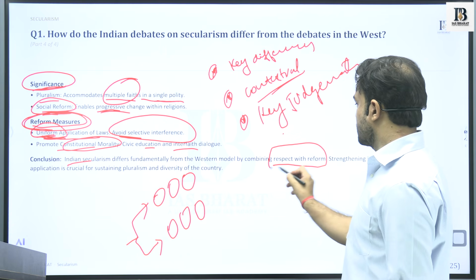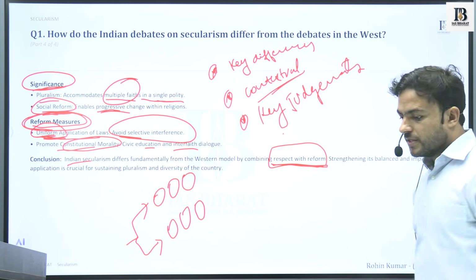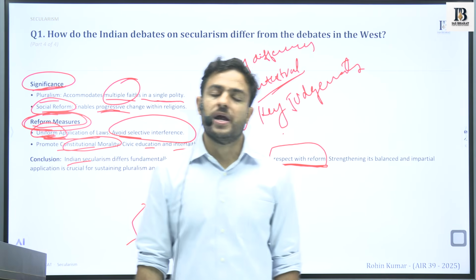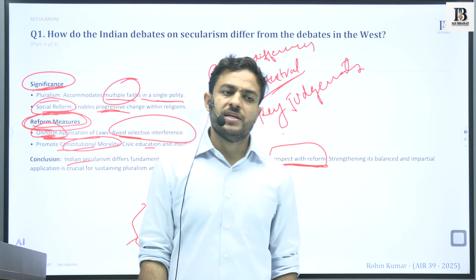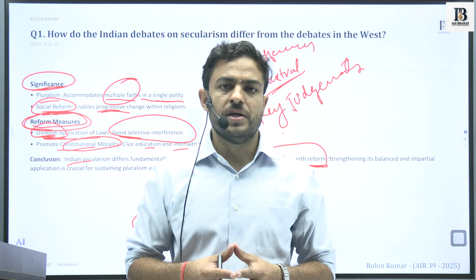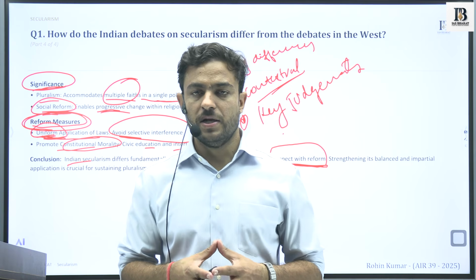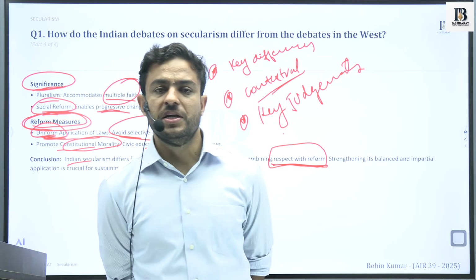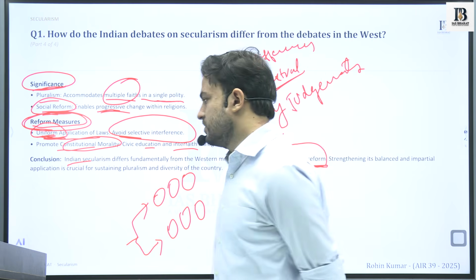Now the second is this respect with reform, that we are ready to reform the old or redundant practices that have come up as certain social ills or social evils. We are ready to reform them as well. However, with respect, we would maintain that basic dignity and respect for the communities that are there.